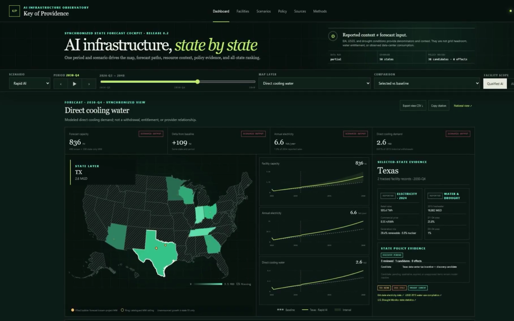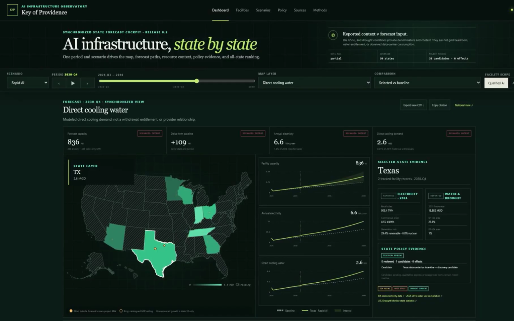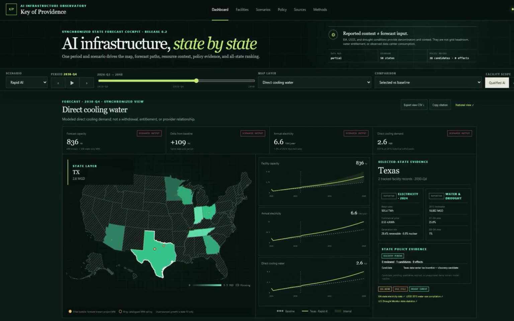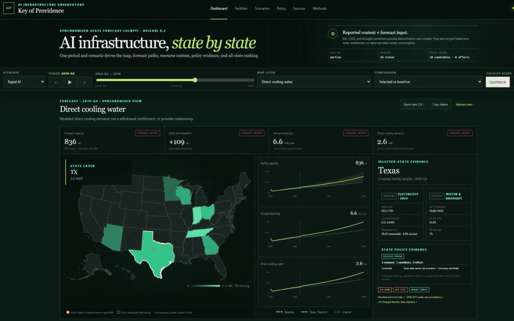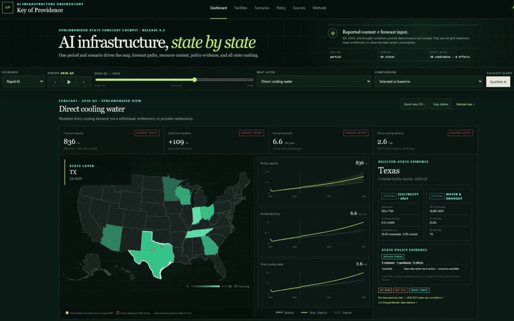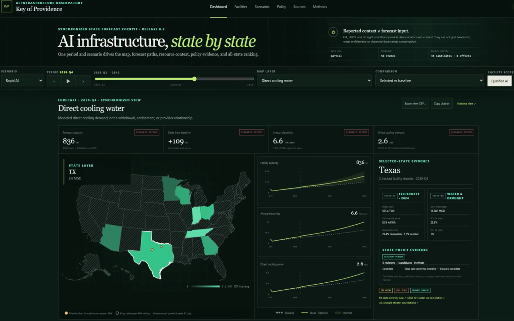Now I will switch to Rapid AI. Texas capacity moves from 727 to 836 megawatts. Annual electricity reaches 6.6 terawatt-hours, and modeled direct cooling demand reaches 2.6 million gallons per day. These are not claims about measured consumption. The interface labels them scenario outputs, while EIA electricity, USGS withdrawals, and current drought data remain context and denominators.